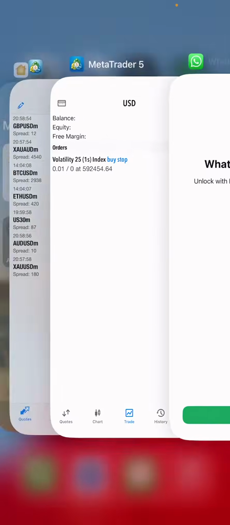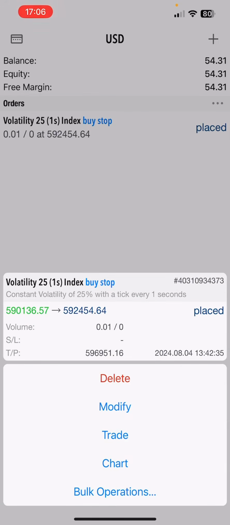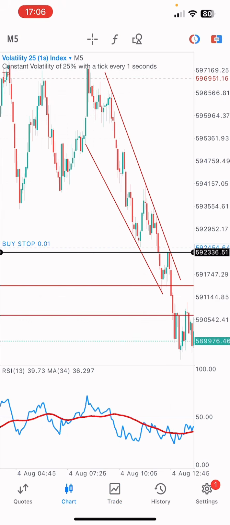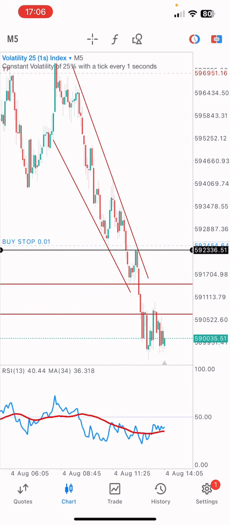So we are going to go back. This is the trade that I've placed. You can see my TP and all. So I'm just waiting for the price. This trade is not going to be triggered until the price reaches here, 592454.64. As soon as it reaches, it's going to be automatically triggered, and I'm going to enter the trade. You can see this is my buy stop order. You are seeing buy stop. So currently the market price is here.